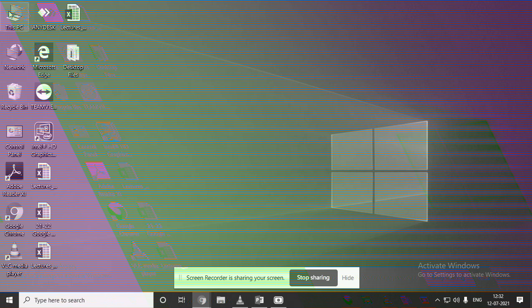Here, as you can see, different software applications are present. Whatever folders, files and shortcuts are present on your desktop are called icons. As you can see, different icons are present on your monitor, like This PC, Network, Recycle Bin, Control Panel, Adobe Reader. These are all called icons on your computer.